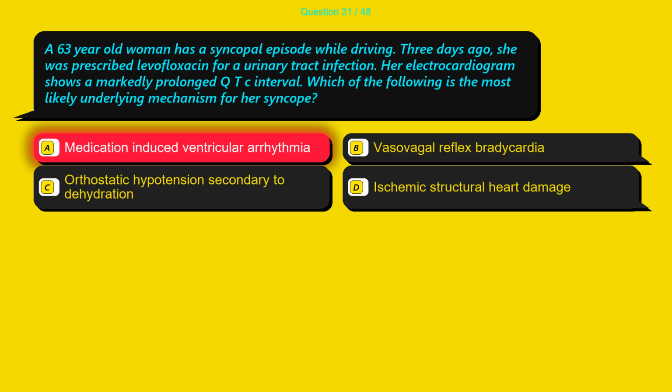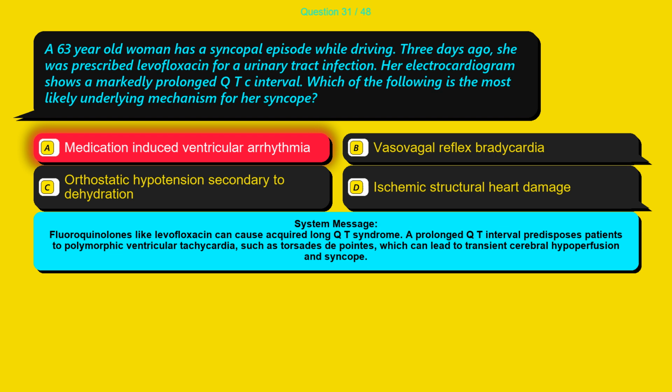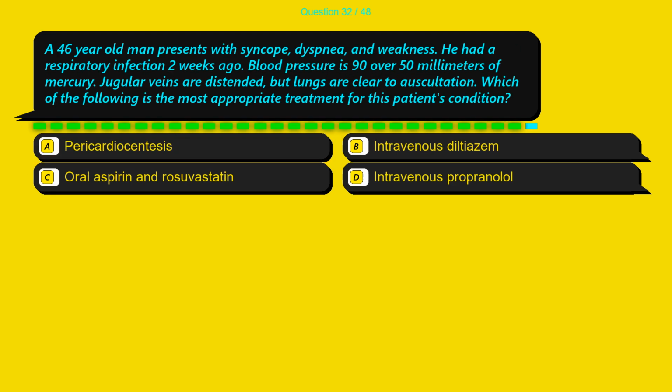The correct answer is option A, medication-induced ventricular arrhythmia. Fluoroquinolones like levofloxacin can cause acquired long QT syndrome. A prolonged QT interval predisposes patients to polymorphic ventricular tachycardia, such as torsades de pointes, which can lead to transient cerebral hypoperfusion and syncope.